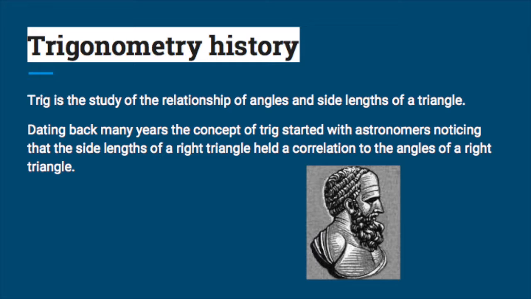Trigonometry History. Trig is the study of the relationship of angles and side lengths of a triangle. Dating back many years, the concept of trig started with astronomers noticing that the side lengths of a right triangle held a correlation to the angles of a right triangle.